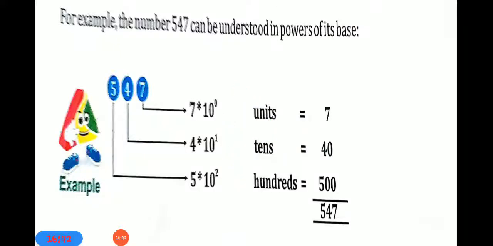Now, observation: the position value of each digit increases 10 folds as we move from right to left. In the above mentioned example, 5, 4 and 7 are the face values of the digits and their place values are hundreds, tens and units respectively. So the place value depends on the position of the digit in the number.